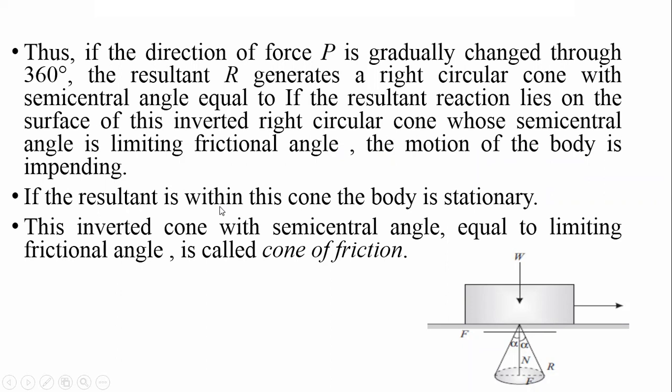If the resultant is within this cone, the body is stationary. This inverted cone with semi-central angle equal to the limiting friction angle is called the cone of friction.